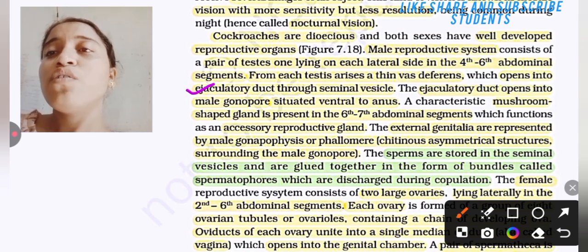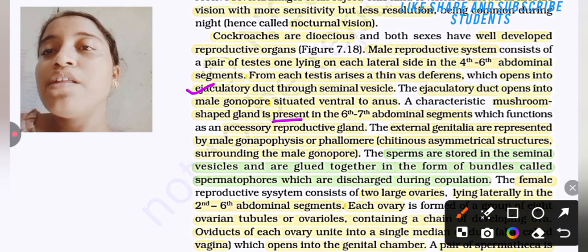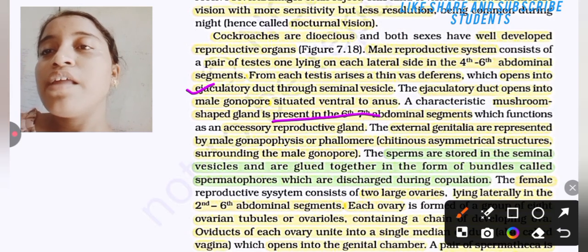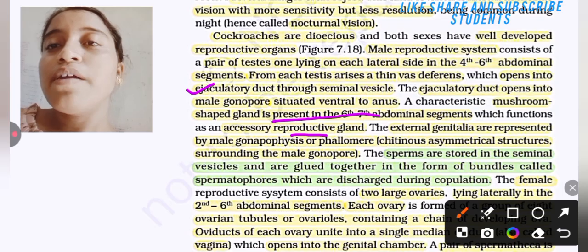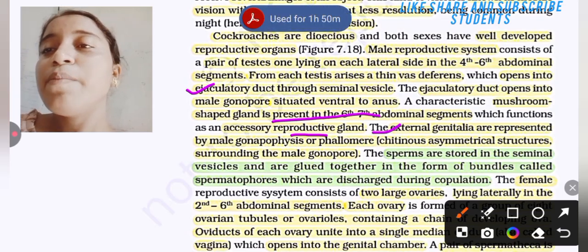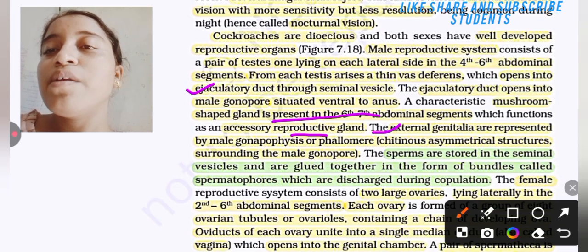Ejaculatory duct opens into which part? Male gonopore, situated ventral to the anus. A characteristic mushroom-shaped gland is present in the sixth and seventh abdominal segments, which functions as an accessory reproductive gland. The external genitalia are represented by the male gonapophysis or phallomere, a chitinous asymmetrical structure surrounding the male gonopore.